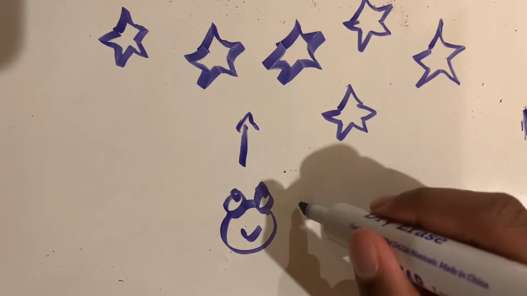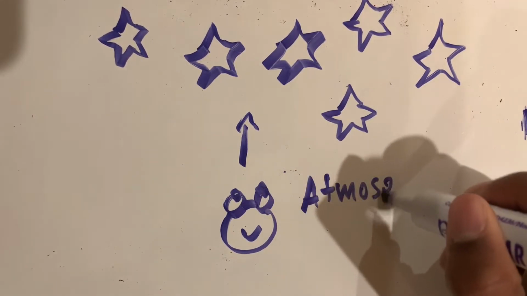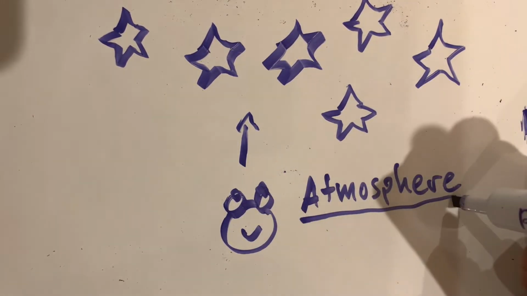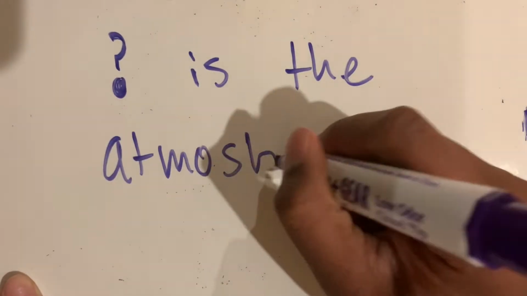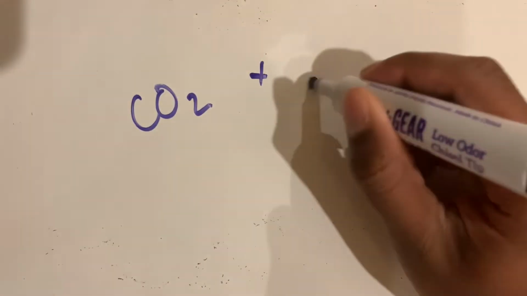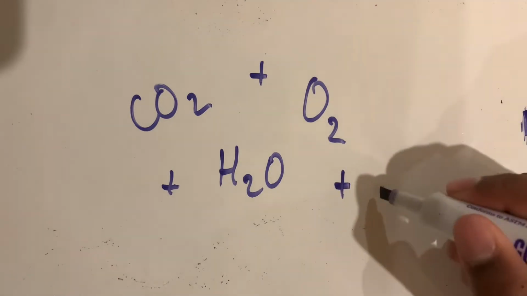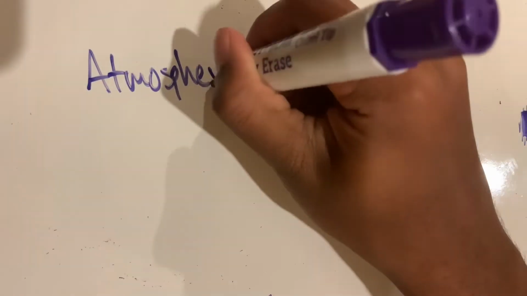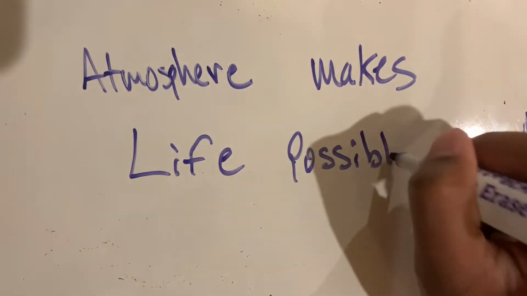In today's video, we will be taking a look into the skies to learn more about the atmosphere. So what exactly is the atmosphere? The atmosphere is a mixture of gases surrounding the planet. On Earth, the atmosphere is crucial to making life possible.